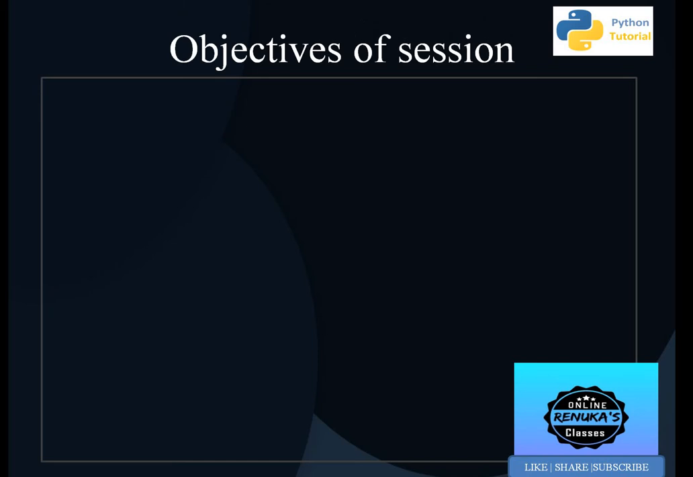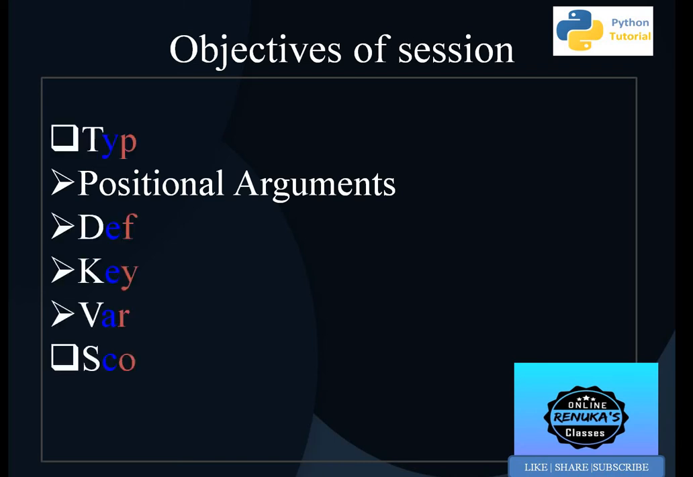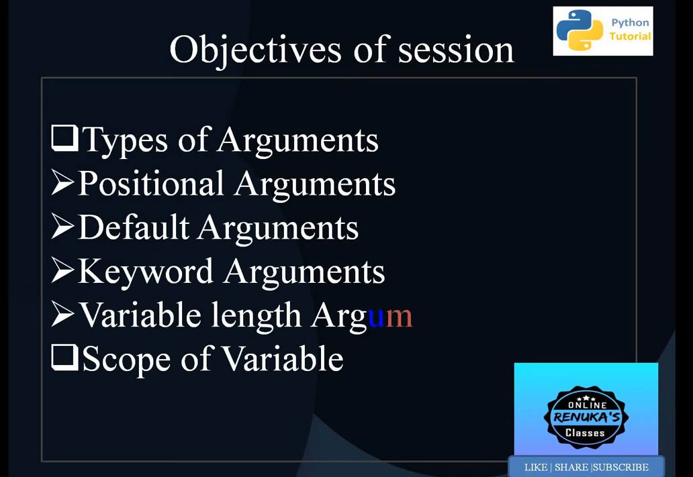As we studied in the previous sections about functions, what parameters and arguments are, how we call a function and how we define a function, the objective of this session is to learn the various types of arguments. Arguments are the values that are passed to the function when it is called.